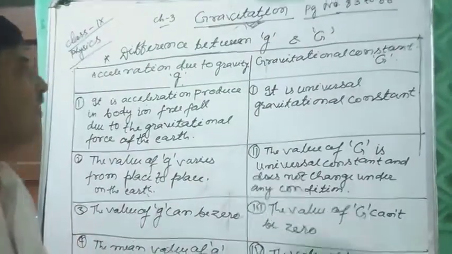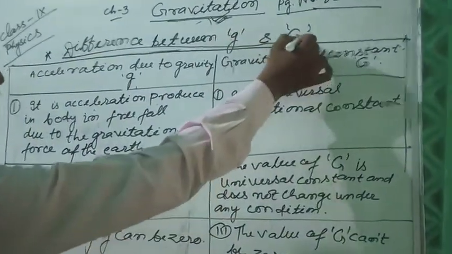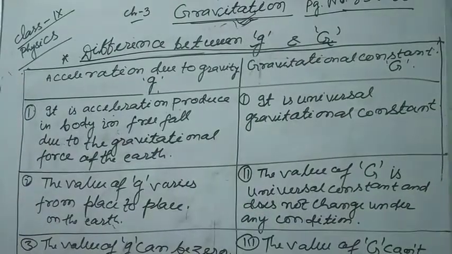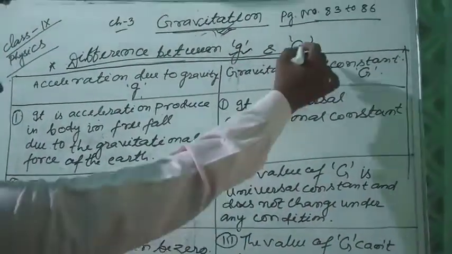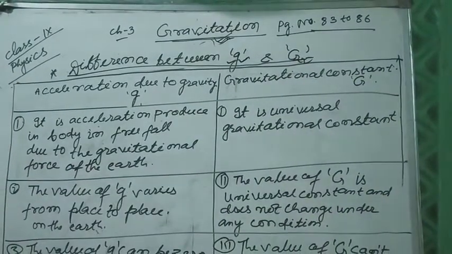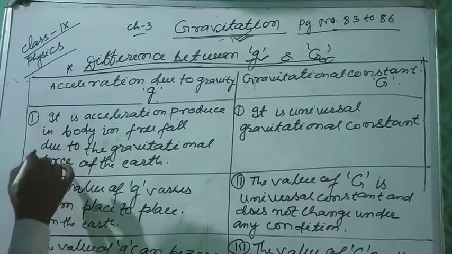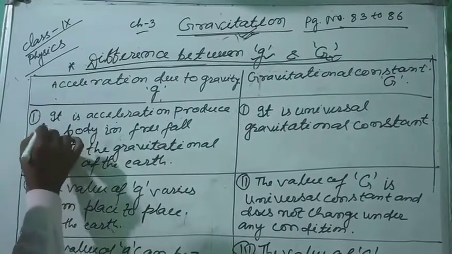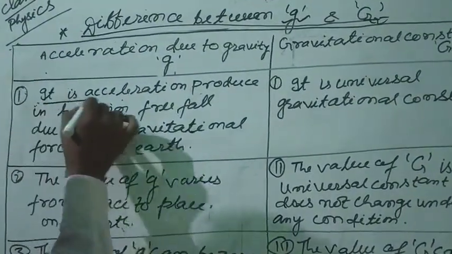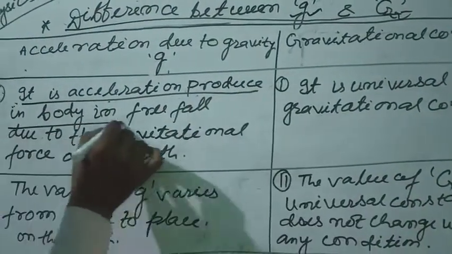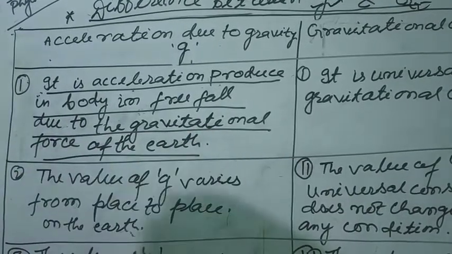Now, what is the difference between capital G and small g? Here small g means acceleration due to gravity and capital G means universal gravitational constant. So the first difference is, acceleration due to gravity is the acceleration produced in a body in free fall due to the gravitational force of the Earth.